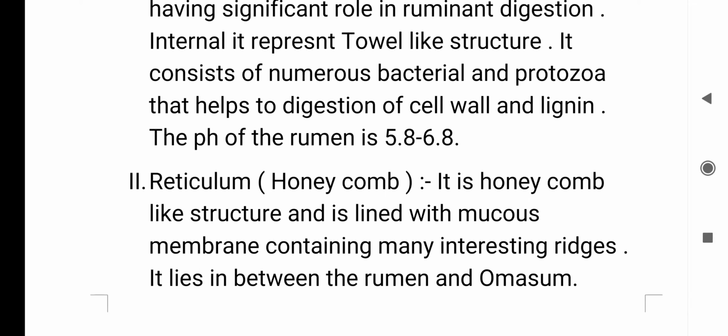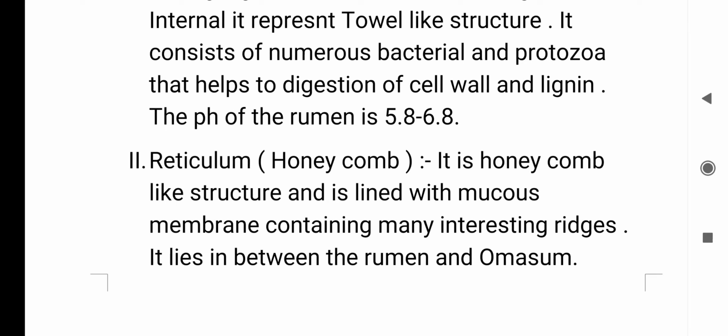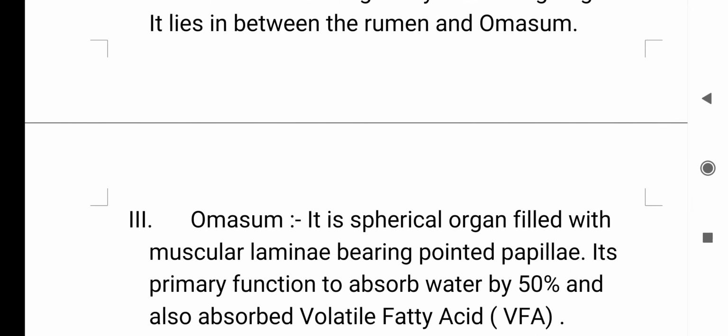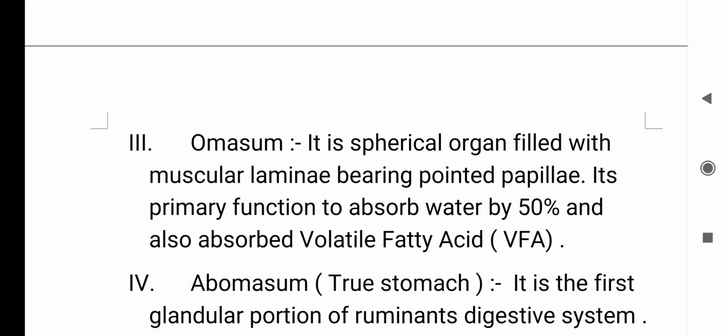And the second is the reticulum. The reticulum is also called the honeycomb. It is a honeycomb-like structure lined with mucous membrane. It lies between the rumen and omasum. And the third is the omasum. It is a spherical organ filled with muscular laminae bearing pointed papillae. Its primary function is to absorb water by 50% and also to absorb VFA, volatile fatty acids.